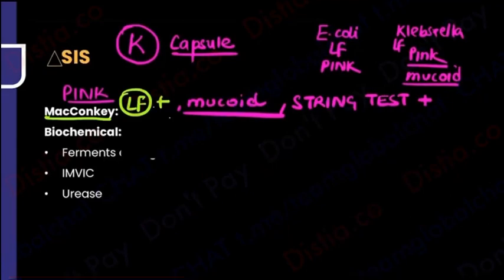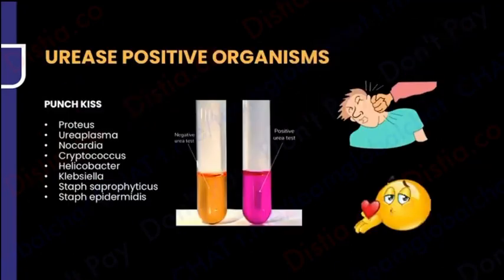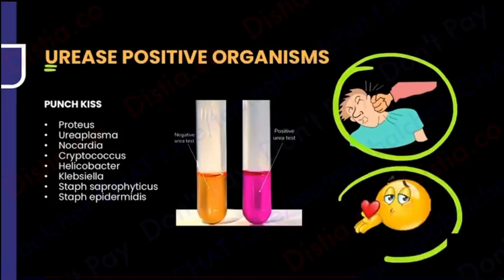Talking about its enzymatic activity, let me tell you, there are very few. Just Proteus and Klebsiella. I'll give you a mnemonic in the end. These are urease positive organisms. So can you tell me all the urease positive organisms for urease? You are going to first get a punch, and after that you're going to get a kiss.